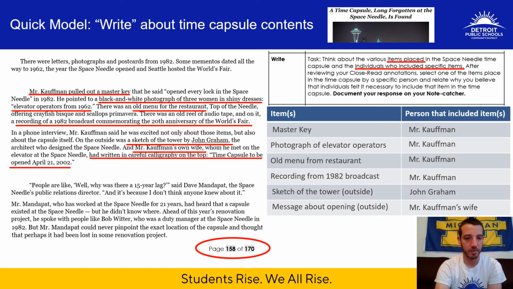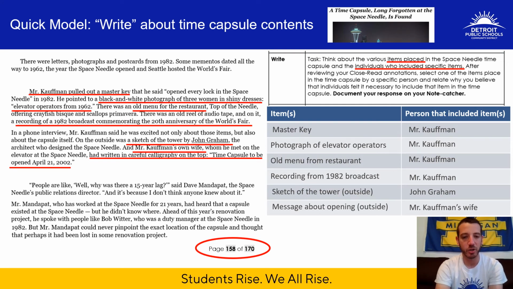Let's just keep reading the next few paragraphs, even though there's no items in here, and then we can read the next paragraph after that with some more items. People are like, well, why was there a 15-year lag, said Dave Mandapat, the Space Needle's public relations director, and it's because I don't think anyone knew about it. That's valid. Mr. Mandapat, who has worked at the Space Needle for 21 years, had heard that a capsule existed at the Space Needle, but he didn't know where.